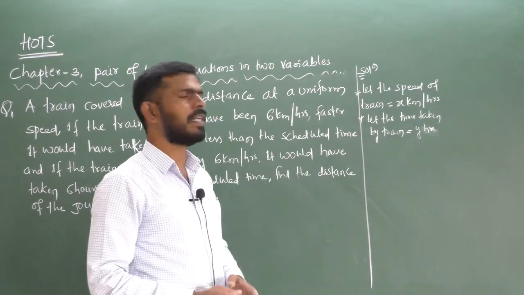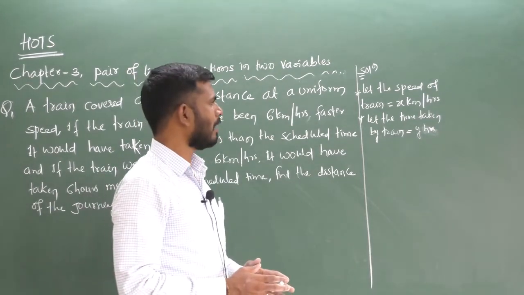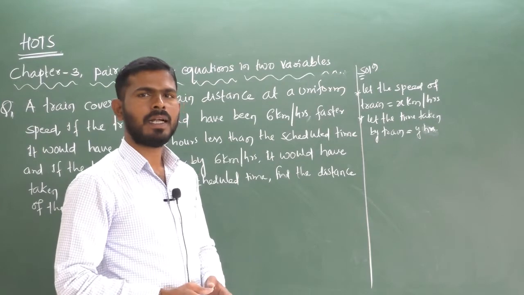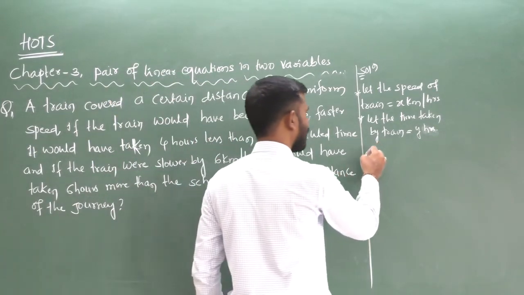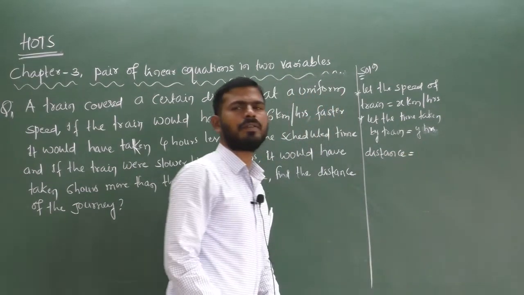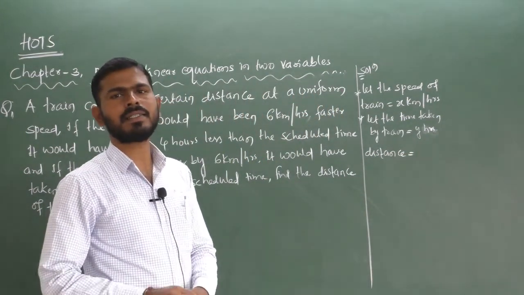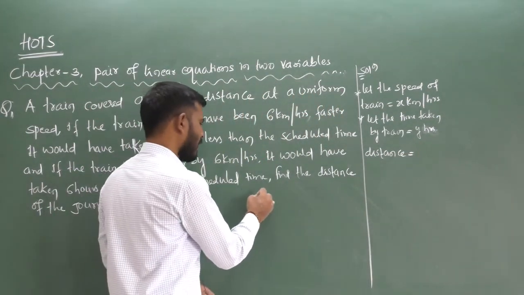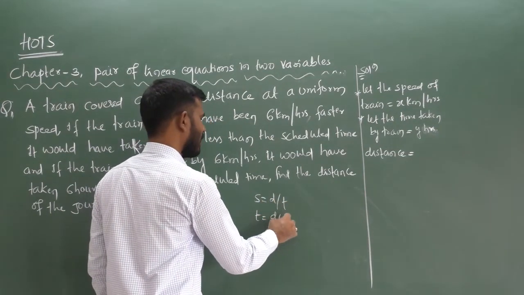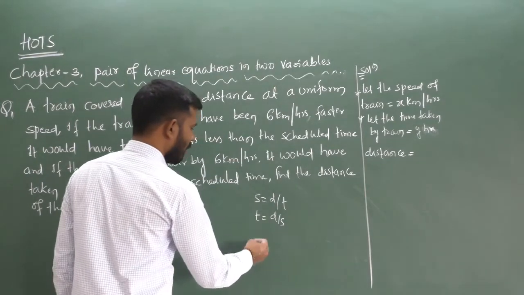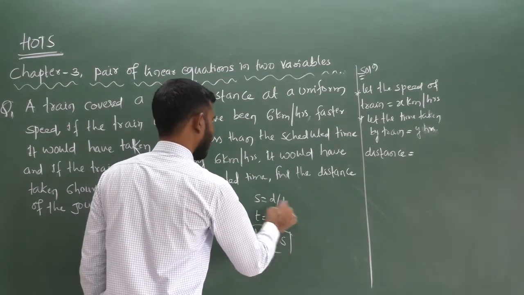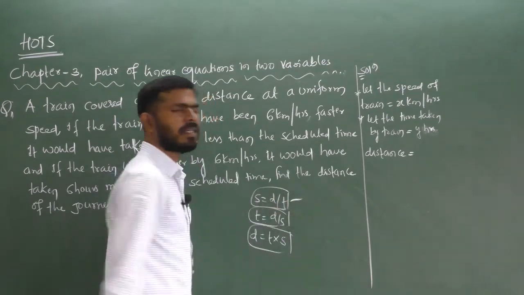So the speed of the train is x kilometers per hour, and the time taken by the train is y hours. And distance equals how much now? What is the formula of speed, distance and time? Speed equals distance by time, or time equals distance by speed, or distance equals time into speed. Any one you can write.